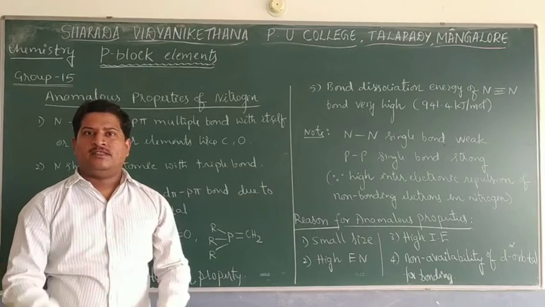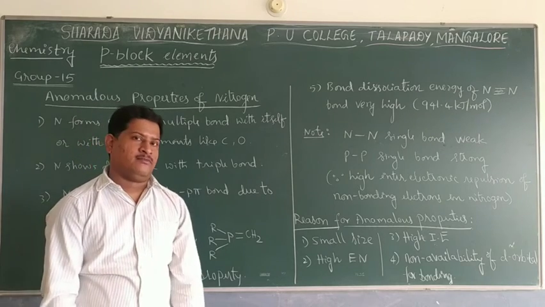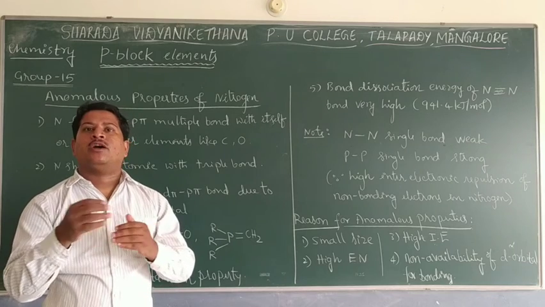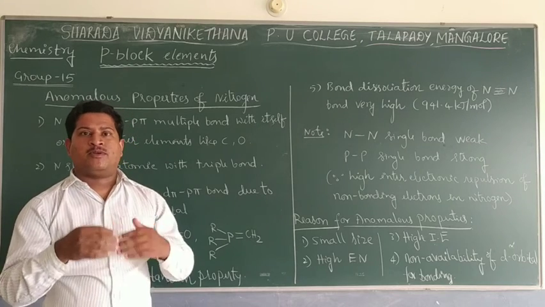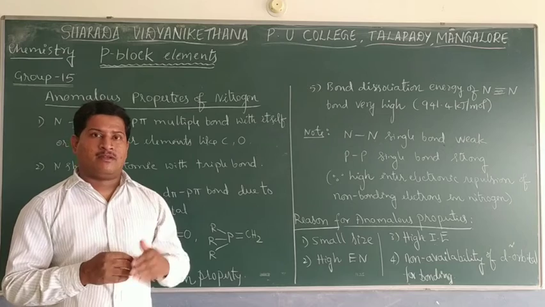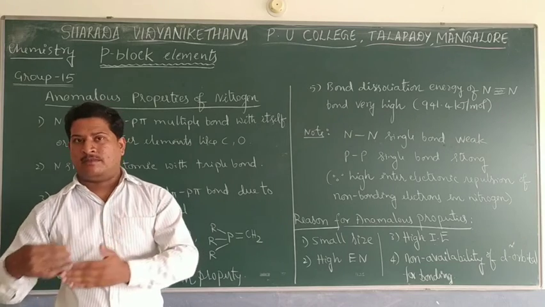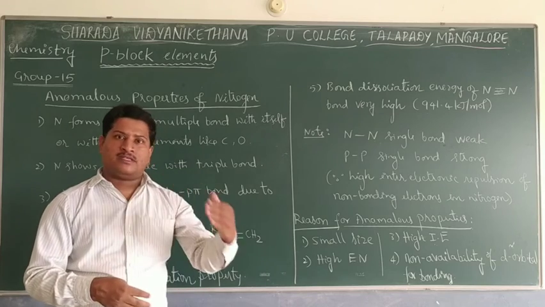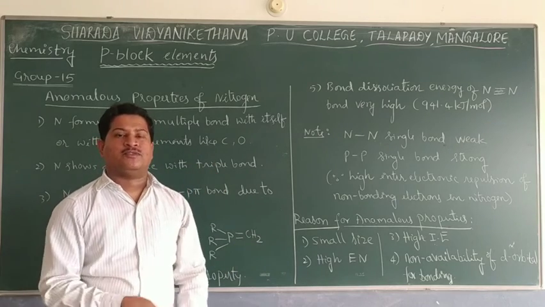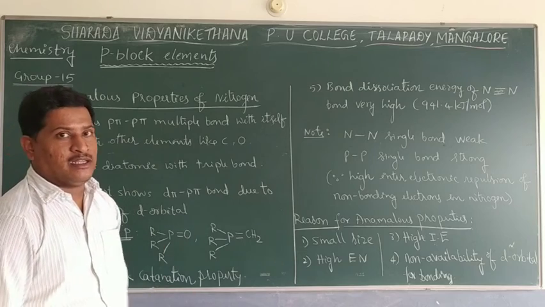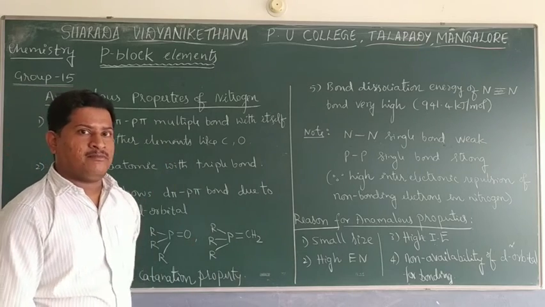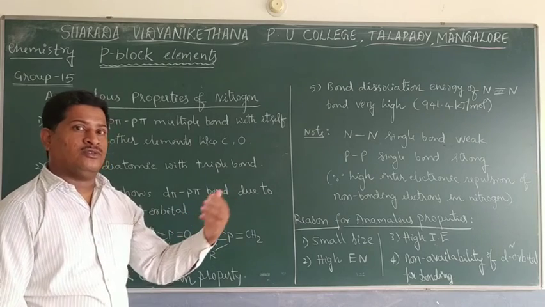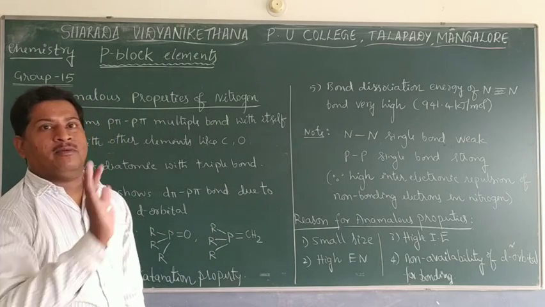Let us see the anomalous behavior of nitrogen. Always remember, the first member of every group shows anomalous properties. That means the property of the first member of the group is one thing and the other elements of the same group are different. Comparatively, the first element shows one property and the other elements show another. Here also in group 15, nitrogen is the first member and shows some properties, but the other elements will not show the same properties. So that is the anomalous behavior one can find.